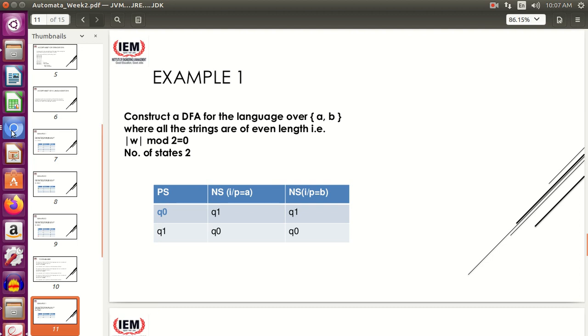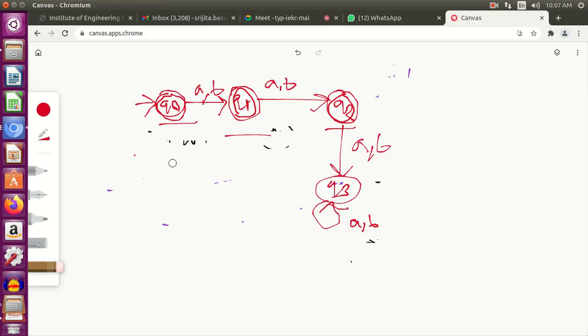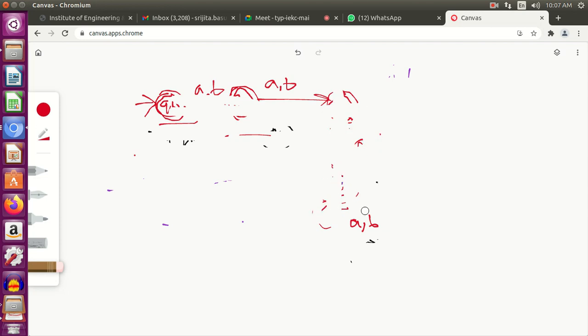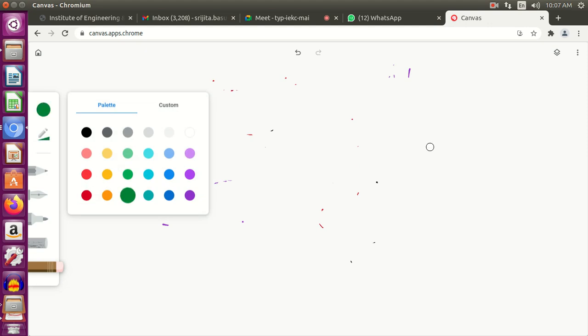So now going to the construction, I have to ensure that it's an even length string which is getting accepted by the DFA, right? This is the only thing I have to keep in mind. Let's start with the initial state Q0. At the very first point, whenever I say even length, null is also even length. 0 is an even number. We consider 0 as an even number, so the first one will be a final state.